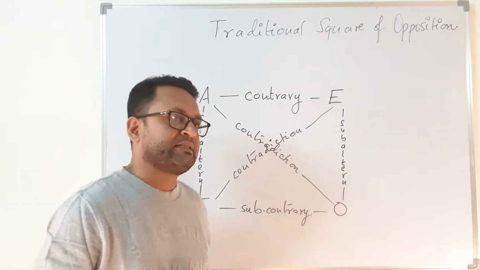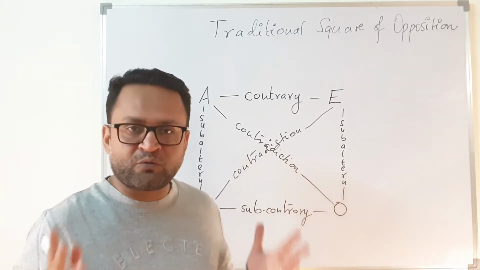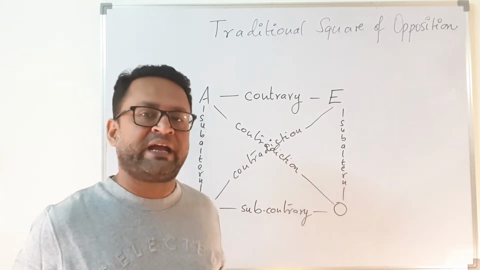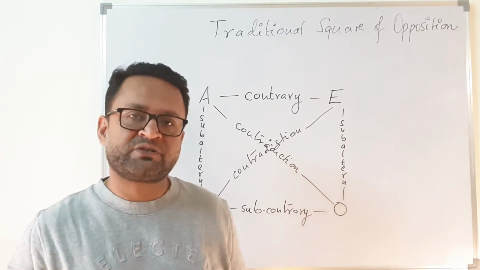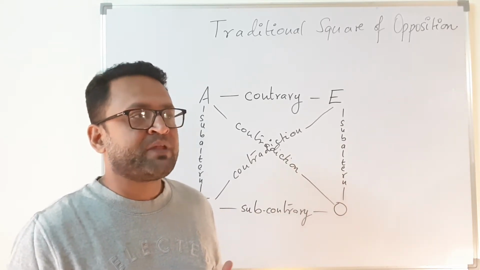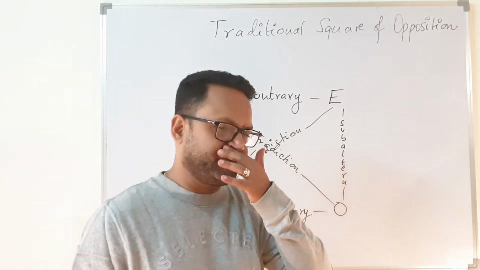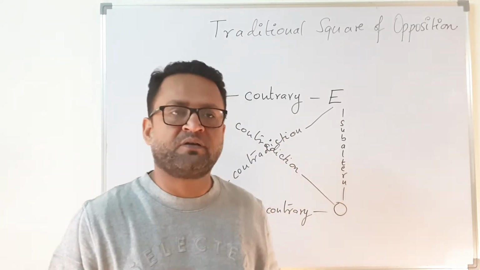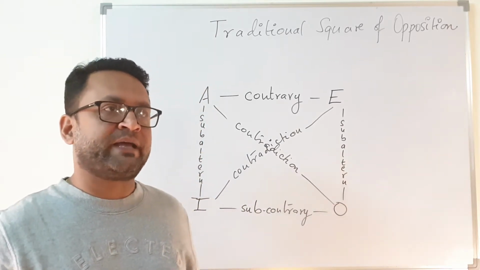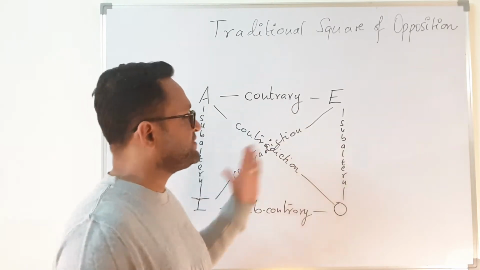It was not given by Aristotle, and you will not find this depiction in Aristotle's Organon, or precisely the Prior Analytics, the book through which you will find the explanation of the relations between the four types of propositions.